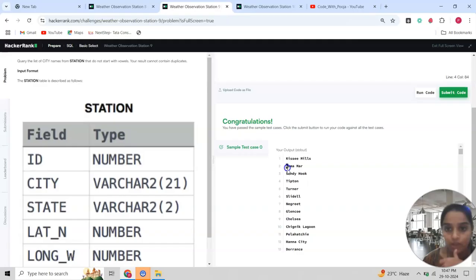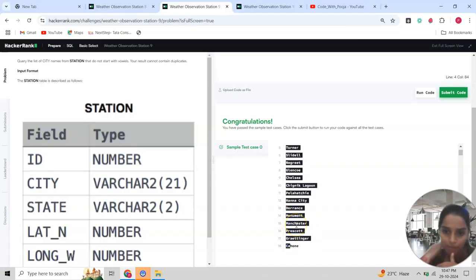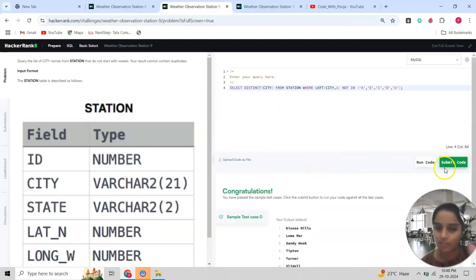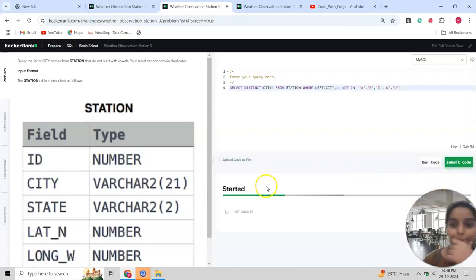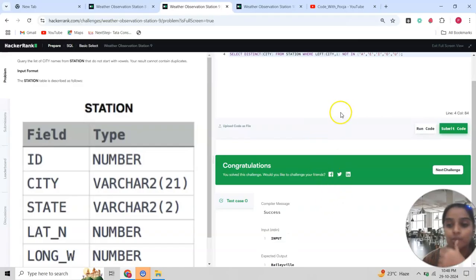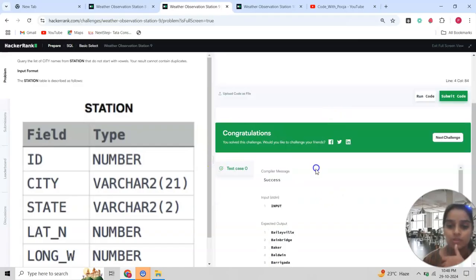So we want that the first character will not be a vowel. K is not a vowel, L is not a vowel, S, T, N, G, C, H, D, M, P, R. These are not vowels. You can check all the city names if you want, and I am assuring you that none will give a vowel. So let's submit the code. Submitting is quite good. Congratulations, the banner has also arrived.